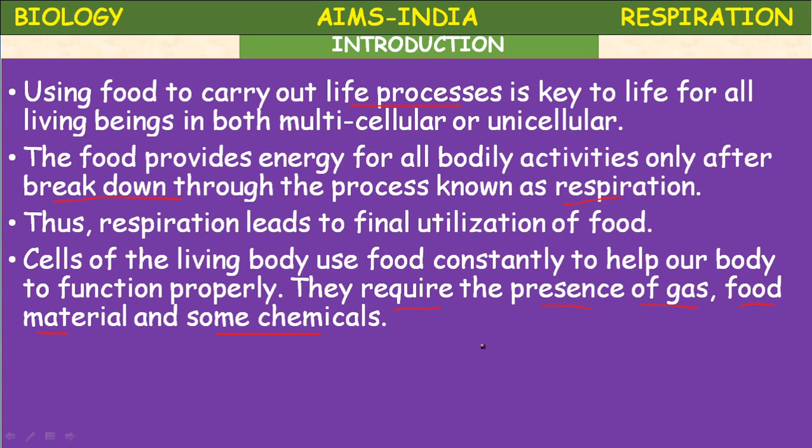What are the end products of digestion? Glucose. Carbohydrates are converted to glucose, proteins are converted to amino acids, and fats are converted to fatty acids. These are the end products of digestion. These end products reach the cells. Mainly glucose is the primary substrate for the production of energy.